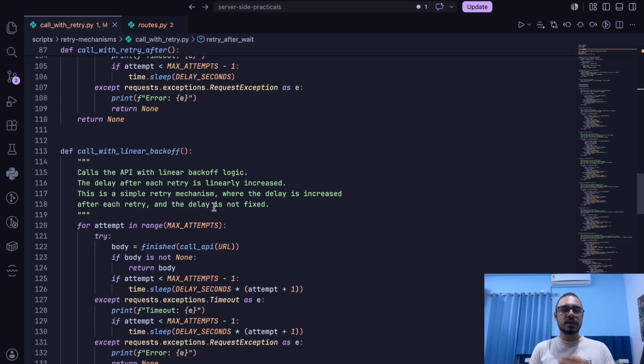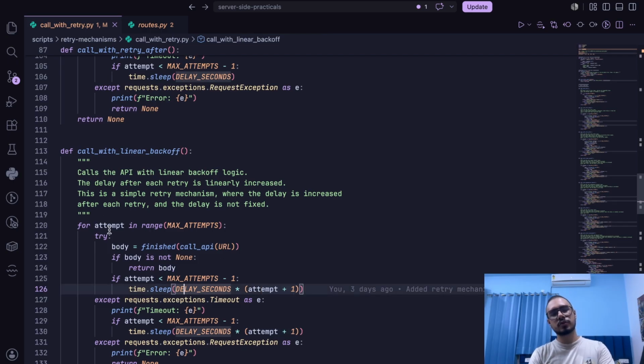Whenever a retry attempt happens again, we increment the amount of delay time, so that if there are multiple people trying at once, they will each face a different amount of delay time within their server calls, so the server doesn't choke up again. That's the point. As you can see, we take the current attempt and add 1 to it and multiply it by the delay seconds.